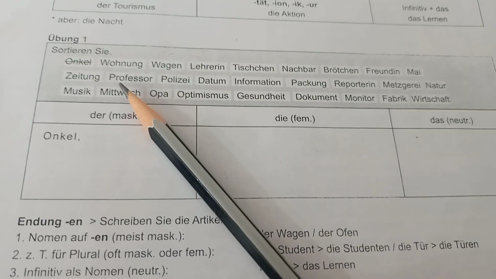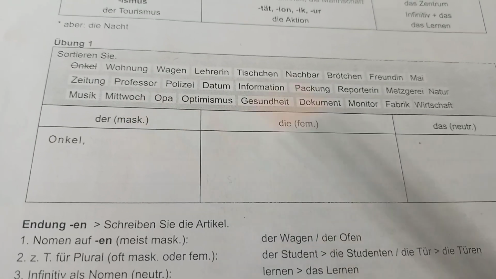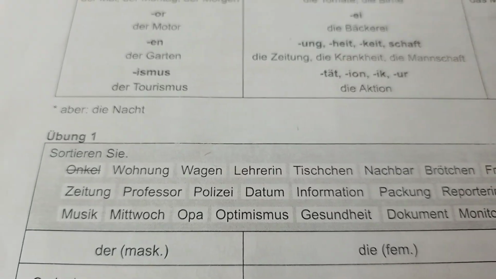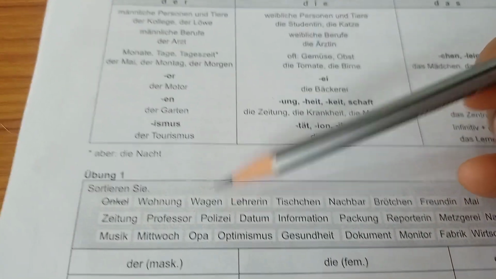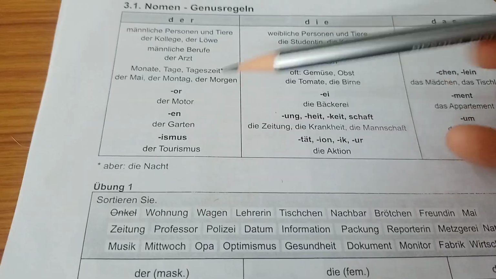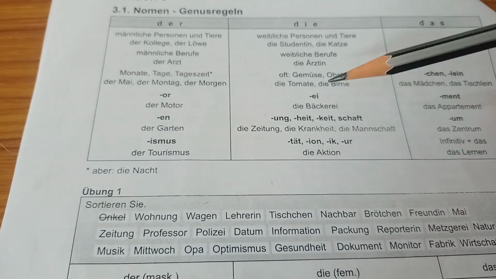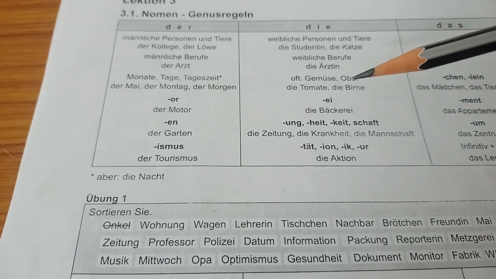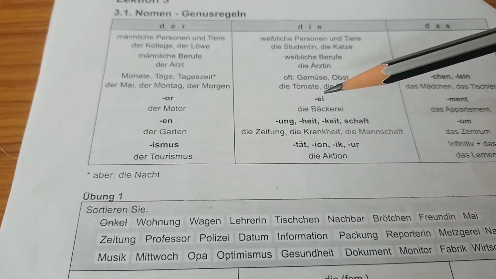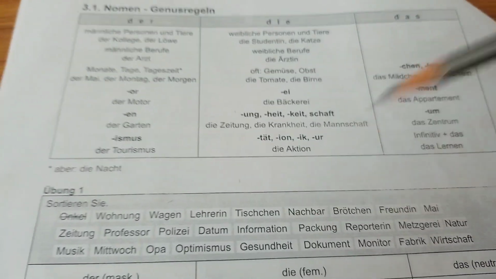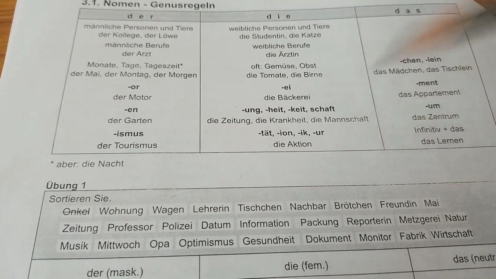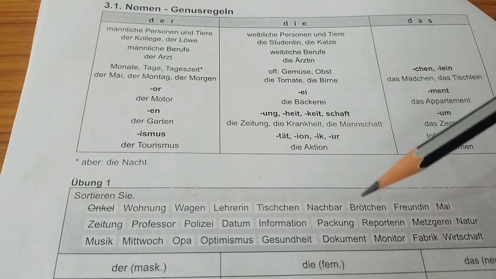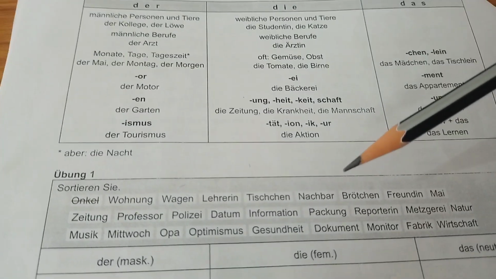Now Wohnung. Wohnung is the apartment. It ends in -ung, so it will fall under die, feminine. Wohnung is feminine. Wagen, -en, so it is masculine: der Wagen. Lehrerin again is a female profession, so female teacher. It will come under this: die Lehrerin. Tischchen, the ending is -chen, small table. So das Tischchen.